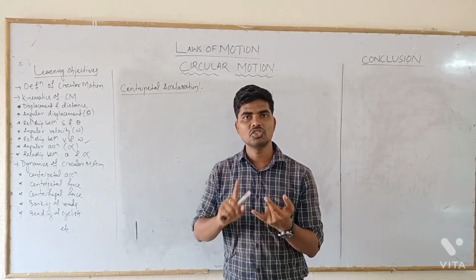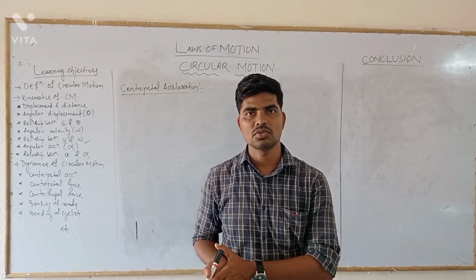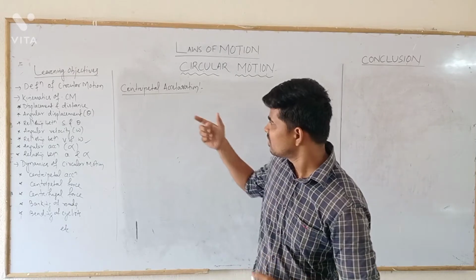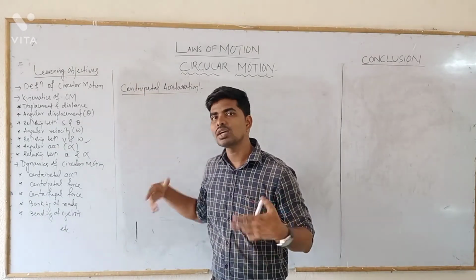Due to the change in direction of the linear velocity, an acceleration is produced in circular motion that is called centripetal acceleration. The term itself indicates that centripetal means center-seeking, or towards the center.